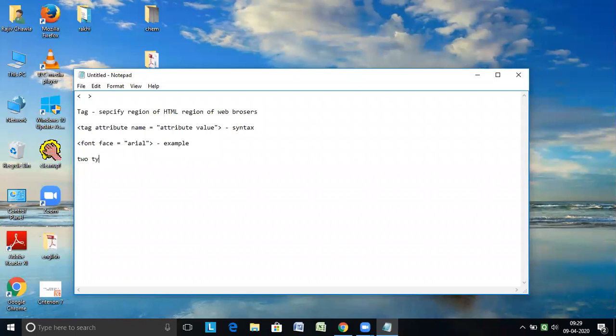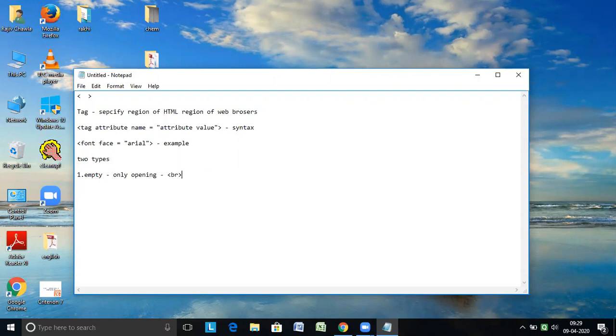In the same way, tags are of two types. Number one is the empty tag, in which only the opening is required, called the BR tag.